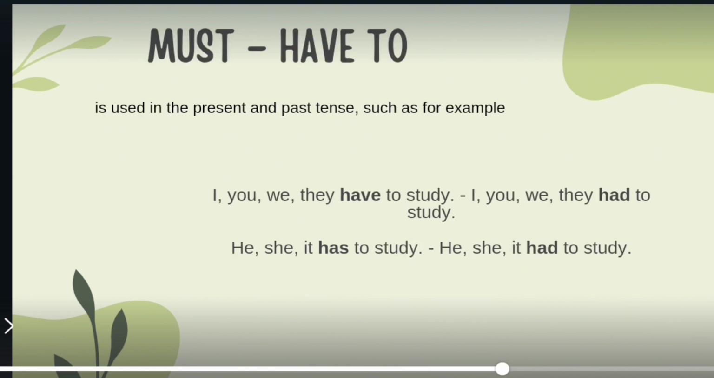Must, have to, is used in the present and past tense, such as, for example, I, you, we, they have to study. I, you, we, they had to study. He, she, it has to study. He, she, it had to study.